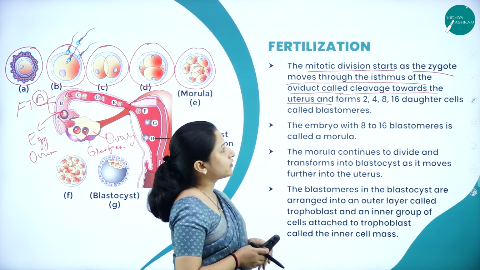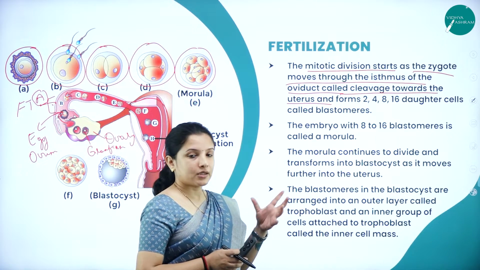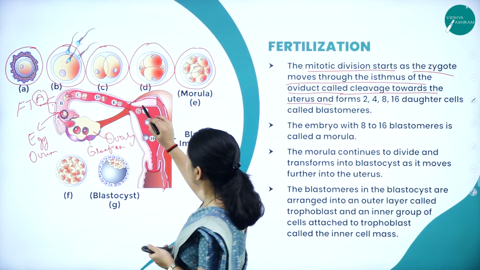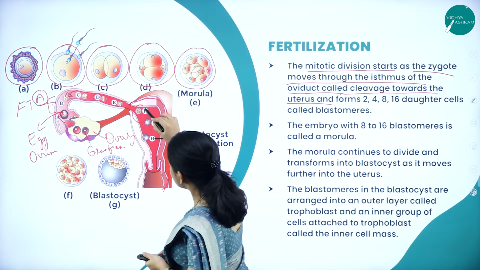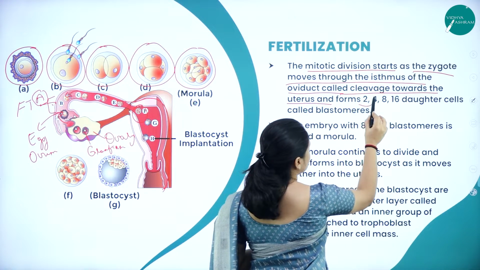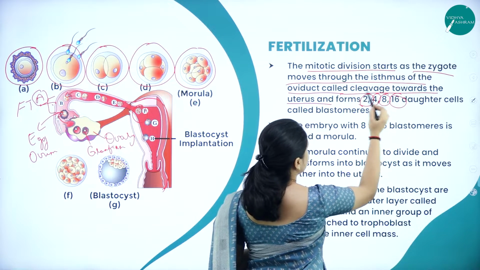So this mitotic division of the zygote will continue as it reaches the uterus. As you can see here, it will first form 2 daughter cells, then 4 daughter cells, 8 daughter cells, and 16 daughter cells.